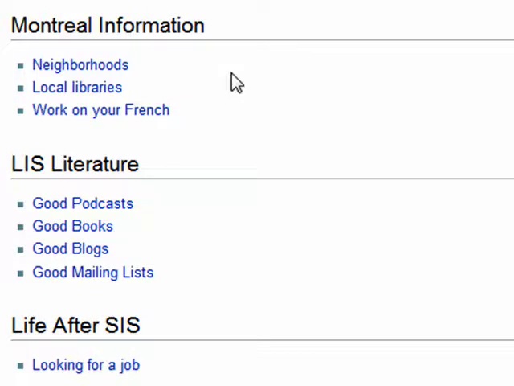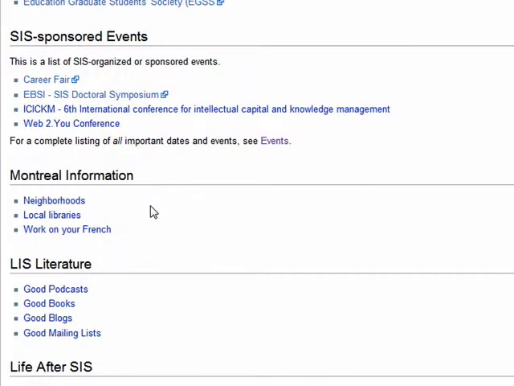And finally, also for people to share some advice on, maybe life after SIS, keeping in touch, looking for a job. The pages that are here are just some rough pages to get people thinking, but really you could put anything that you think might be of interest to other students in this section here. And over time, as this develops, we're hoping that it'll really add a lot to the student experience for people studying at SIS.